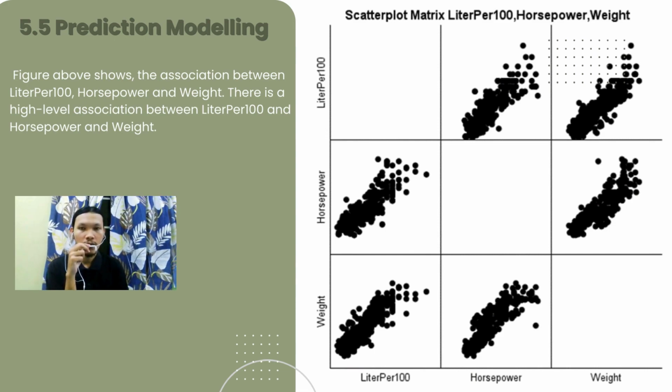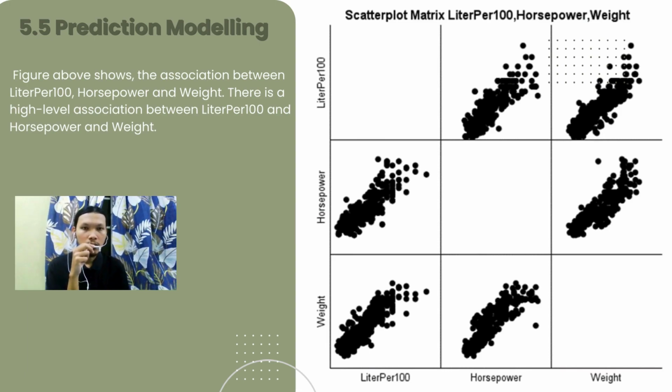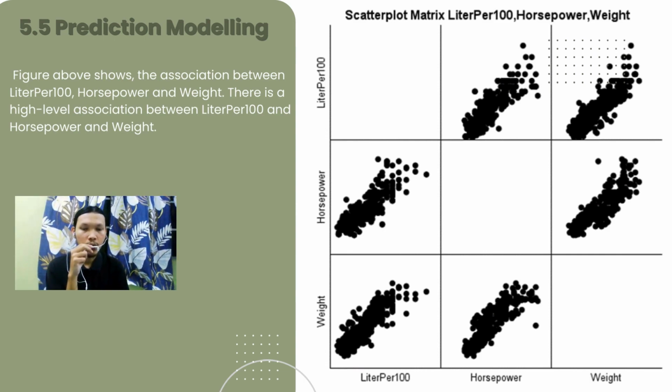So I will present about 5.5 for regression modeling. Based on the scatter plot matrix on the right side, the figure above shows the association between liter per 100, horsepower and weight. There is a high level positive association between liter per 100 and horsepower and weight.